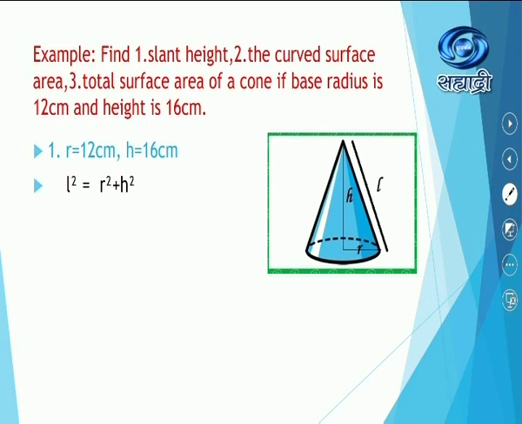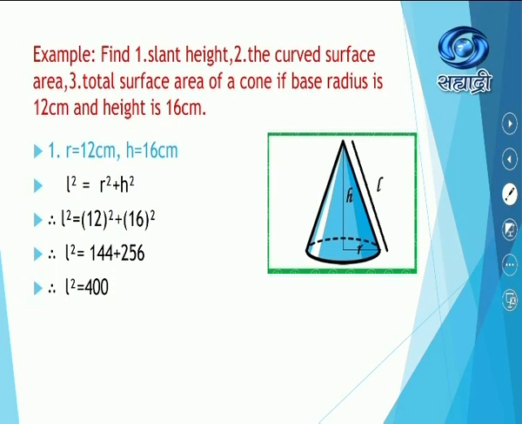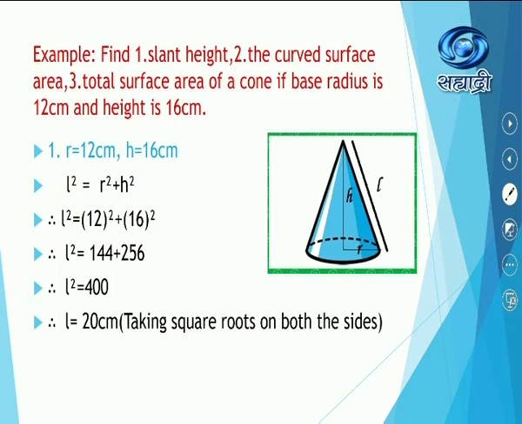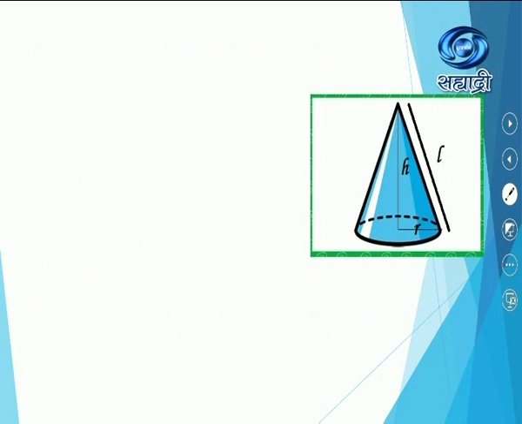We know the formula L square is equal to R square plus H square. Substitute the values. Therefore, L square is equal to 12 square plus 16 squared. So 144 plus 256 is equal to 400. Therefore, L square is equal to 400. L is equal to 20 centimeter by taking square roots on both the sides.